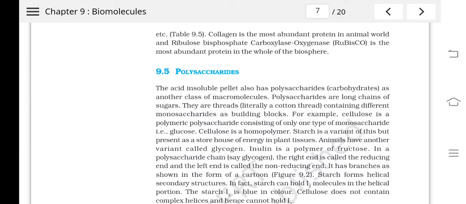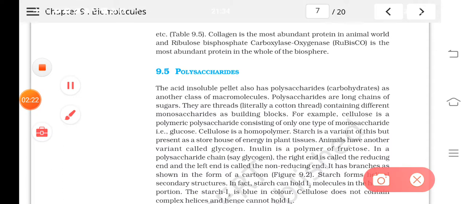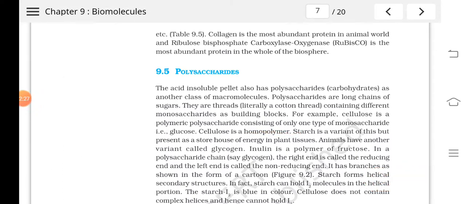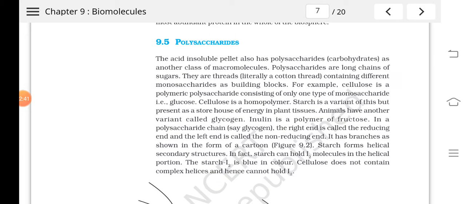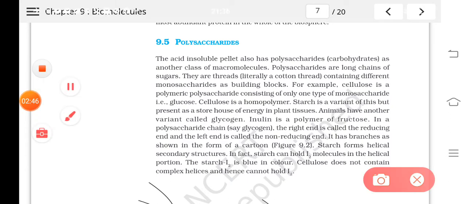For example, cellulose. Cellulose is a polymer of glucose. Understood? As it contains only one type of monomer, it is known as a homopolymer. Why? Because it is made up of only one monosaccharide, the glucose. And as I told, cellulose is a homopolymer. Homopolymer means which is made up of only one kind of monomer.